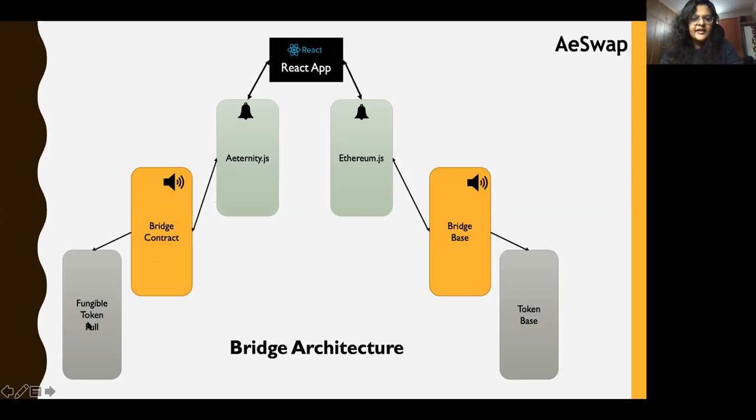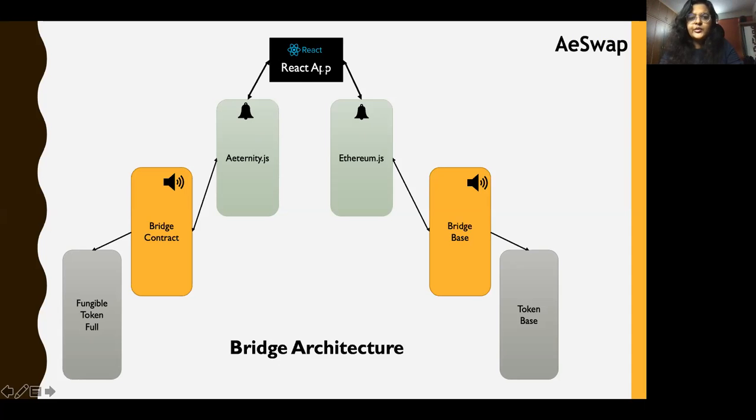And at the core of everything, of course, lies the token contract. Here, the token base is the ERC20 contract, and fungible token full is the AEX9 contract that we are using in our product.